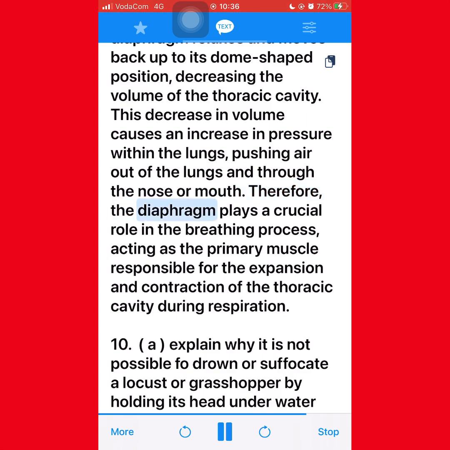Therefore, the diaphragm plays a crucial role in the breathing process, acting as the primary muscle responsible for the expansion and contraction of the thoracic cavity during respiration.